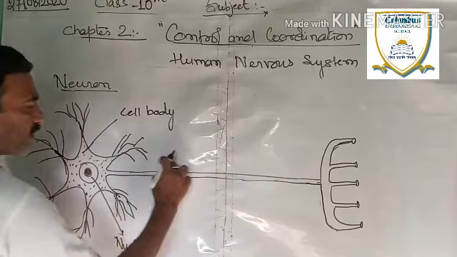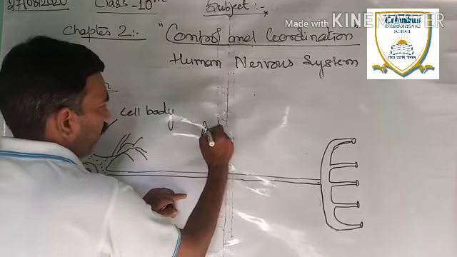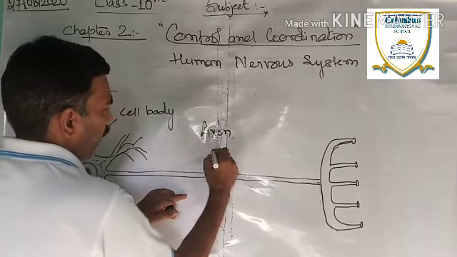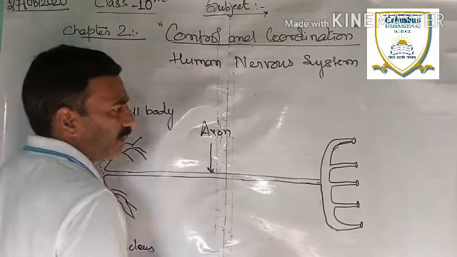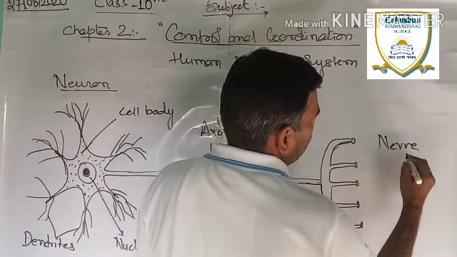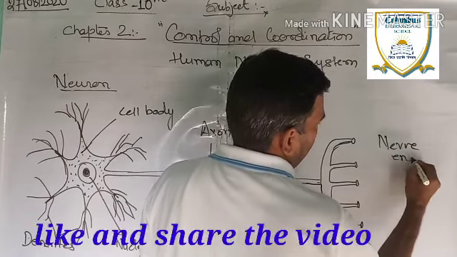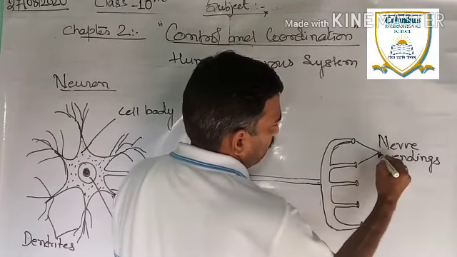Now this rod-like structure is called the axon. This is called the axon, and these are called nerve endings. These are all nerve endings.